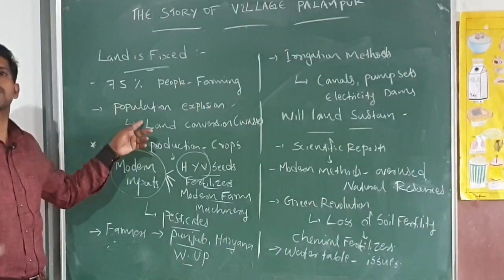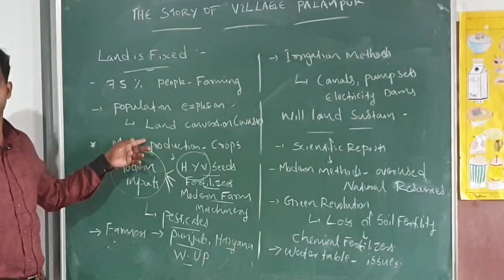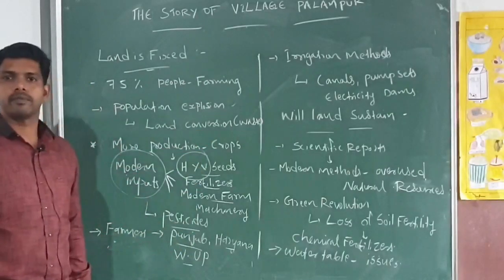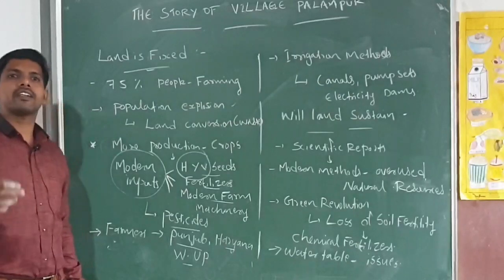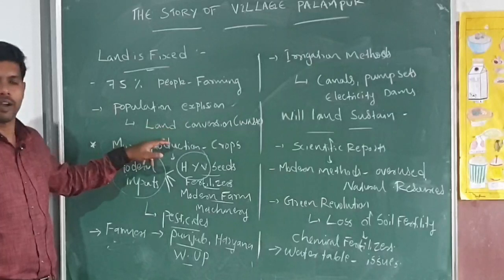And here population explosion is going to happen. So that is why people need more land for cultivation. So the people are going to clear wasteland for cultivation. So wasteland clearances and conversions gradually happen in their village.